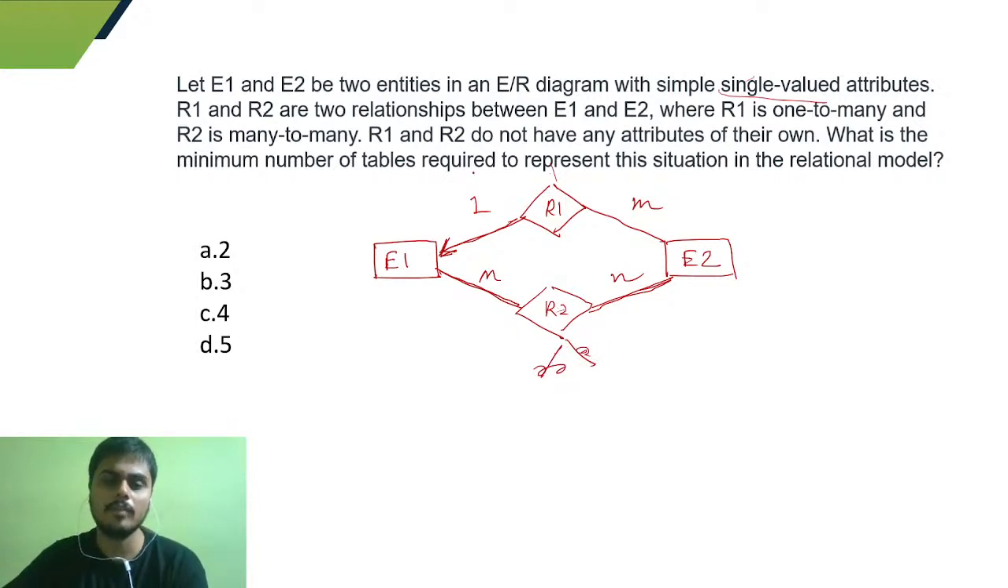What is the minimum number of tables required to represent this situation in the relational model? So can anyone answer this one? What is the answer of this one? Anyone with the answer?